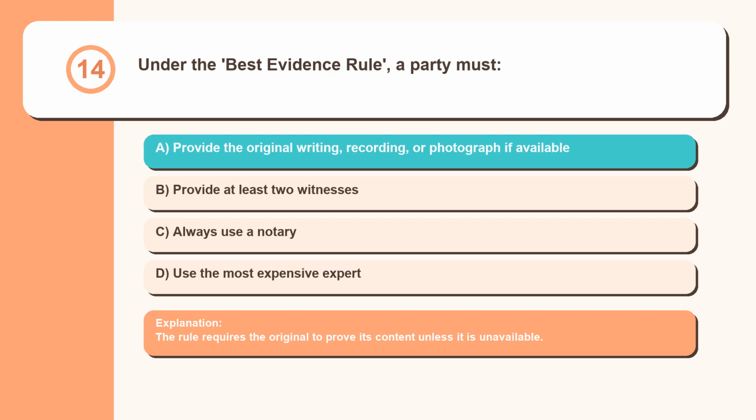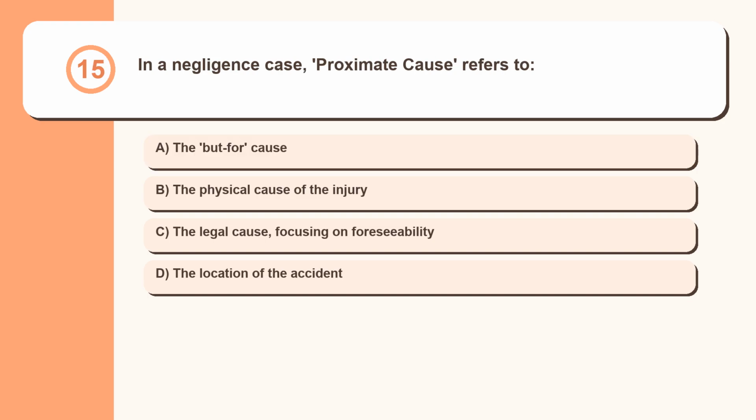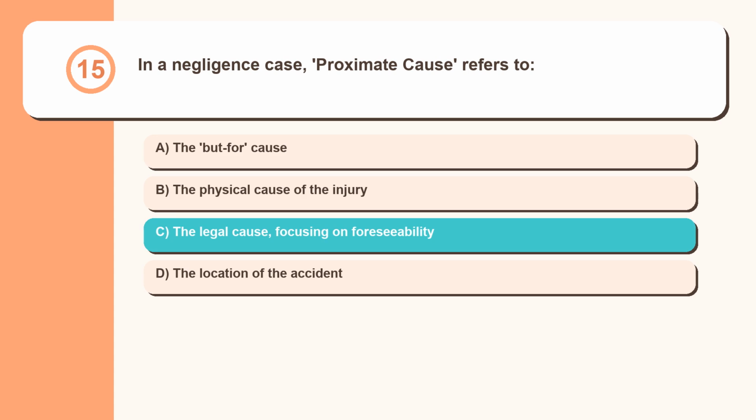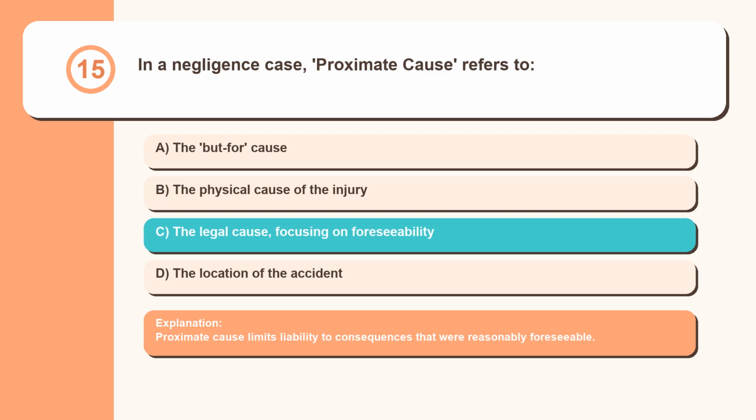The rule requires the original to prove its content unless it is unavailable. Question 15. In a negligence case, proximate cause refers to: the but-for cause, the physical cause of the injury, the legal cause, focusing on foreseeability, the location of the accident. Proximate cause limits liability to consequences that were reasonably foreseeable.